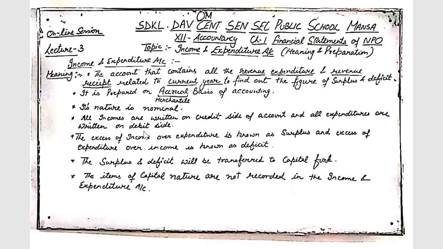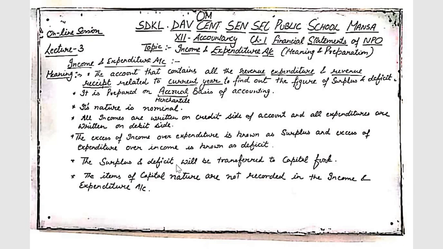Again, it is just like the profit and loss account we prepared in 11th standard. Its name has changed, now the name is income and expenditure account. The method of preparation is again the same. If the credit side is more than the debit side, so incomes are more than expenditure, then the balancing figure is taken as surplus. And if the expenditures are more than income, meaning the debit side is more than the credit side, it is recorded as deficit.